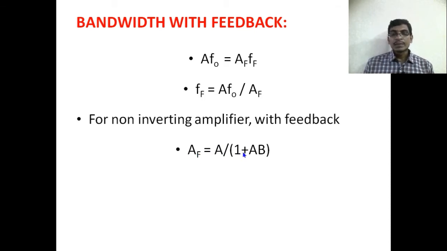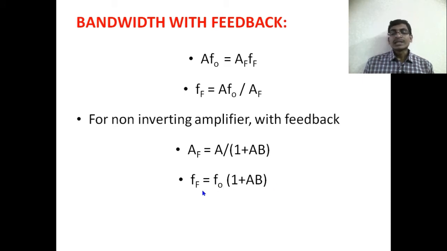So AF is equal to A by 1 plus A beta. If you substitute AF is equal to A by 1 plus A beta, then this A will get cancelled with the A which is present in the closed loop gain. So that's why FF is equal to F0. A got cancelled, right? So F0 into 1 plus A beta. Actually this is 1 by A by 1 plus A beta, which becomes 1 plus A beta and goes to the numerator section. That's why FF is equal to F0 into 1 plus A beta.